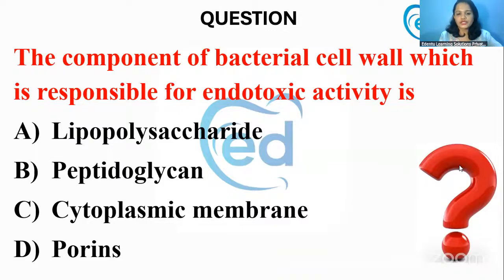The component of bacterial cell wall which is responsible for endotoxic activity. Which component of bacterial cell wall is responsible for endotoxic activity? If you know, you can put your answers in the chat box. Yes, the answer is option A, lipopolysaccharide.